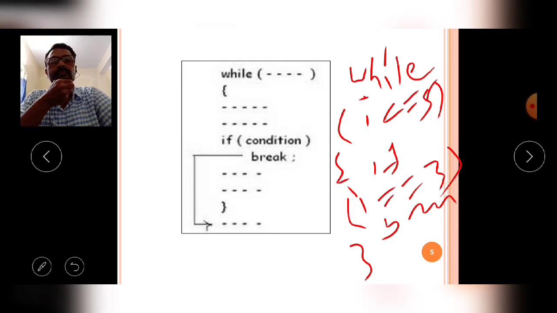A simple program. Here actually the while loop is executed 5 times: i equal to 1, i equal to 2, i equal to 3, i equal to 4, i equal to 5.